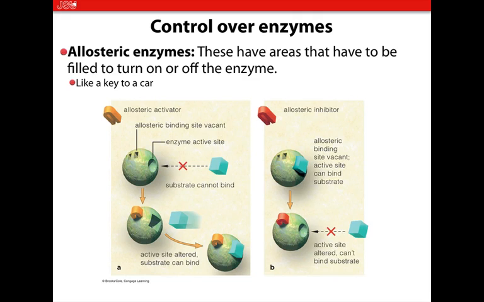Okay. An allosteric inhibitor is the reverse. Without an allosteric inhibitor, that enzyme will function correctly. But when an allosteric inhibitor is present, the enzyme cannot function. Okay? So you can either have something that will activate an enzyme from an inactive state, or something that will turn off an enzyme from its active state. Okay.